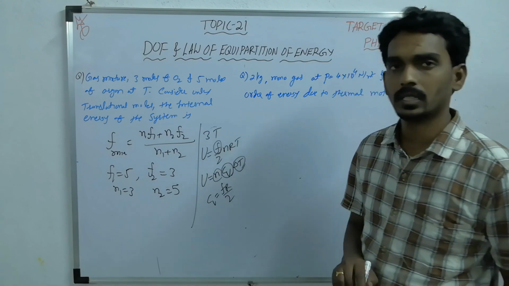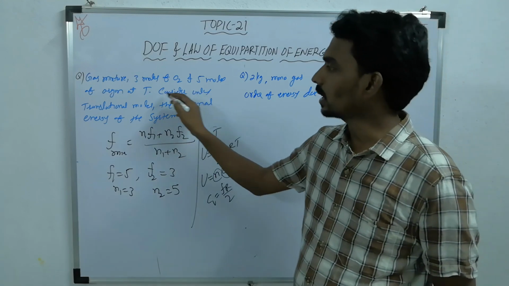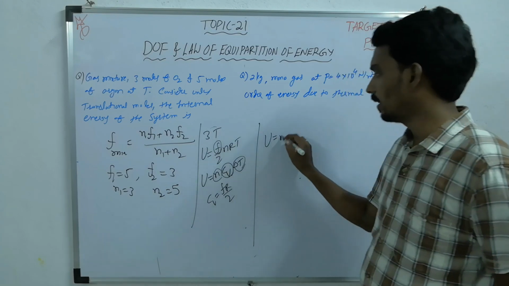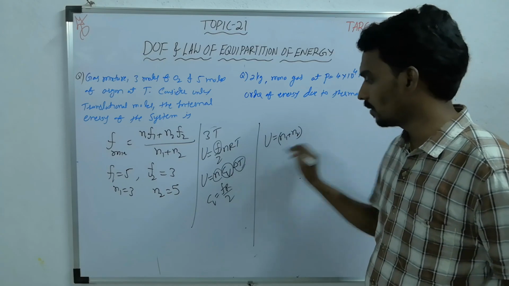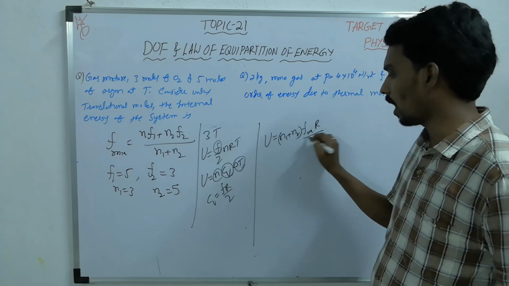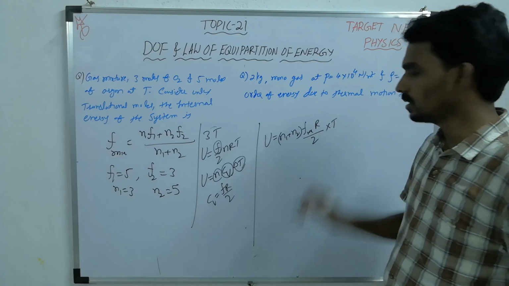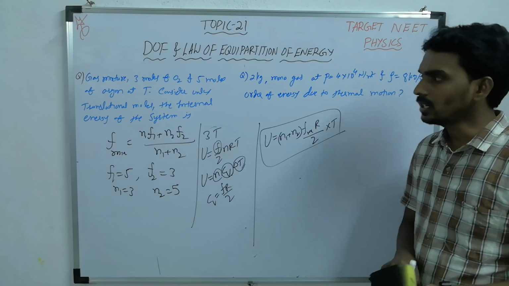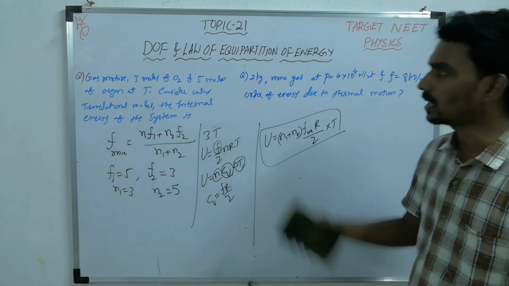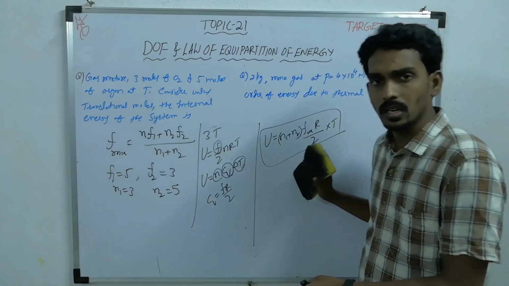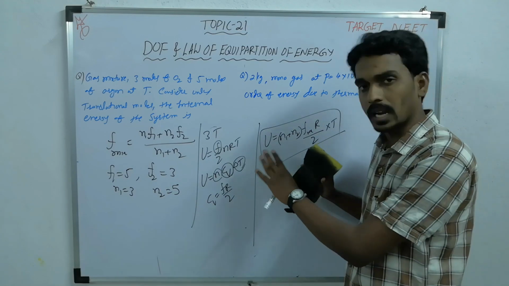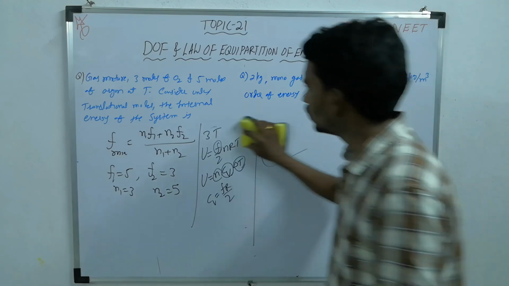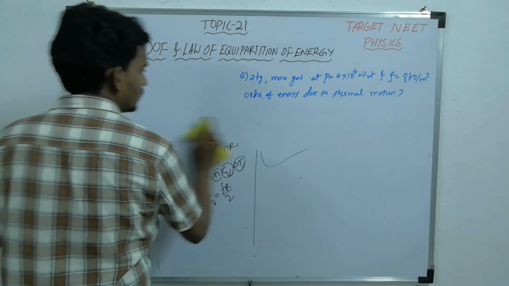And delta T, at what temperature they are asking, T. So the U value will become (N1 plus N2) times F mixture times R by 2 times T. So this is the total internal energy due to only which mode? Translational mode. So this is the way you have to take care whether they are asking only translational or rotational, as I mentioned earlier.